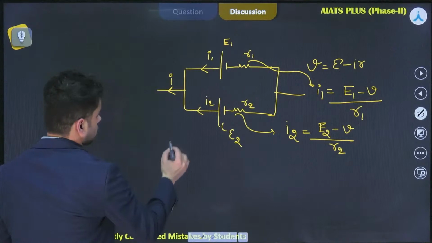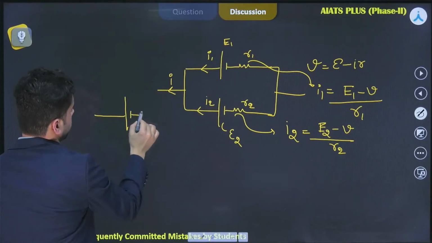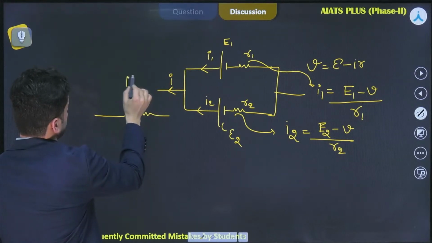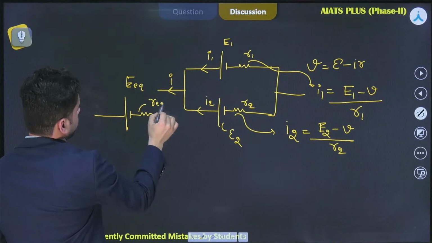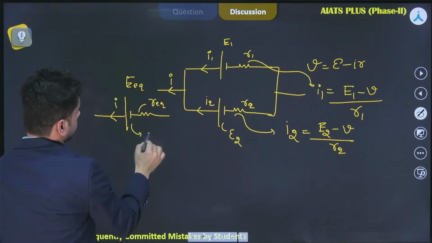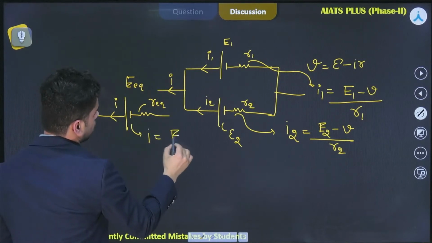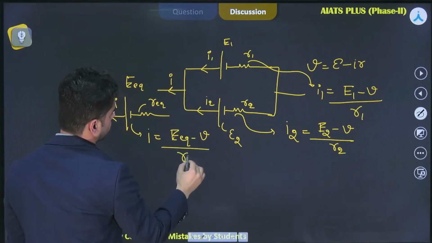And if an equivalent battery is assumed, this is my equivalent battery. So this is E equivalent and this is R equivalent. So I can write that from this, current I flows. So current I can be written as E equivalent minus V by R equivalent.